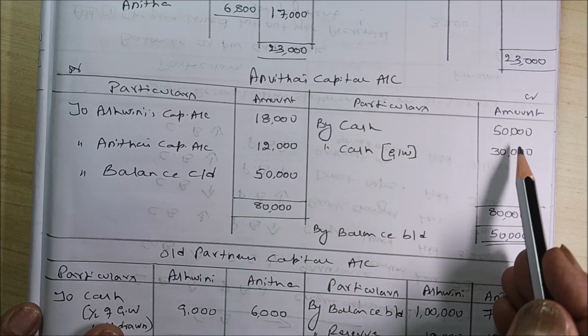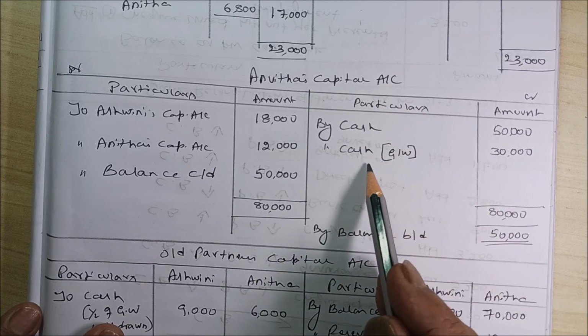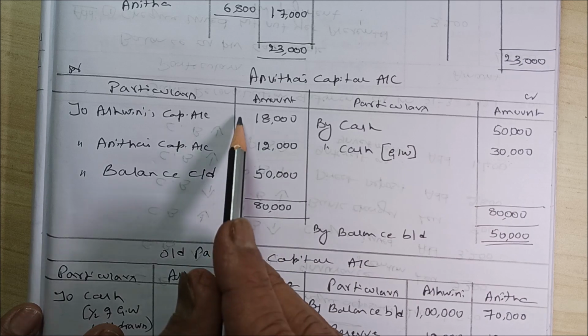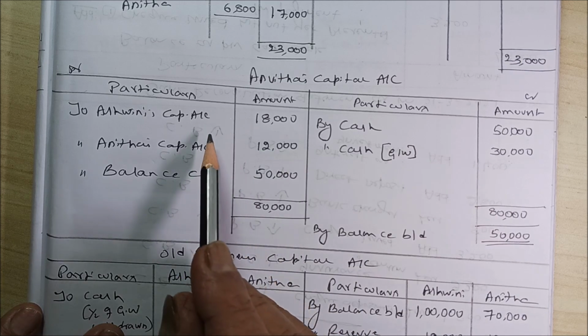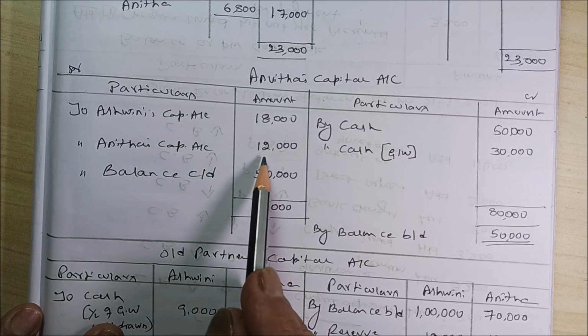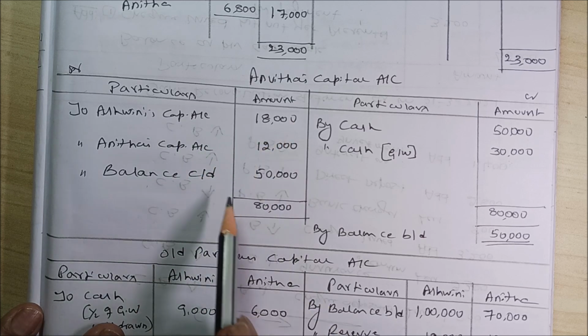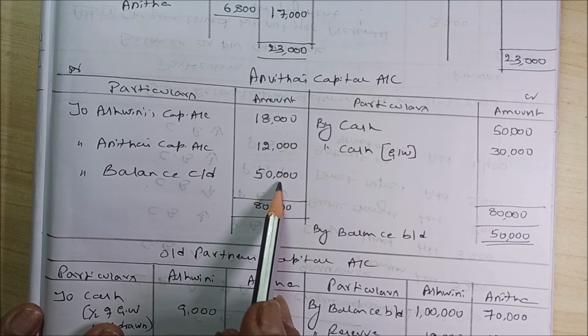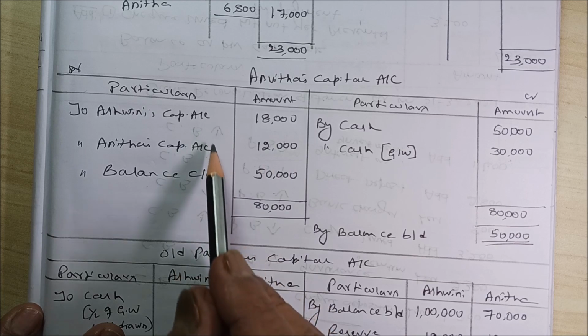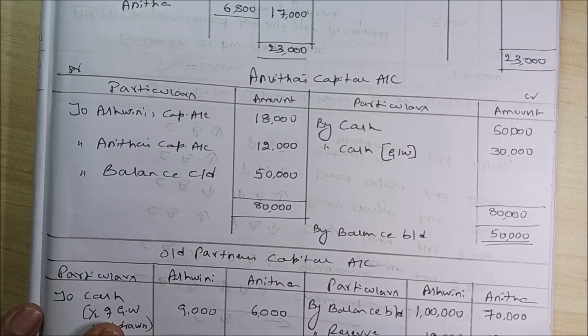By cash towards capital 50,000, by cash towards goodwill 30,000. Then that 30,000 should be distributed between Ashwini and Anita, that is 18,000 and 12,000. Then the balance of Anvita's capital is 50,000. This 30,000 has been transferred to the old partners' capital accounts.